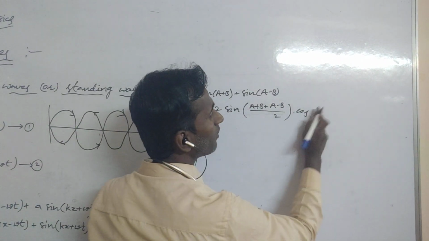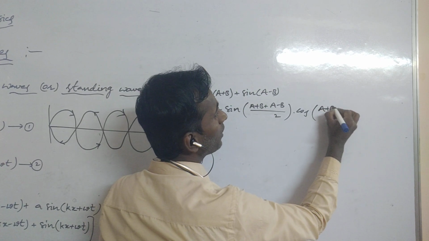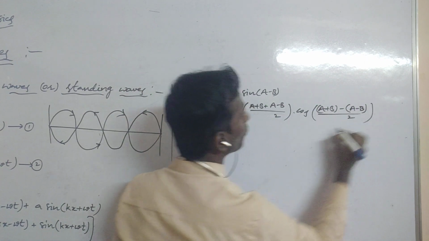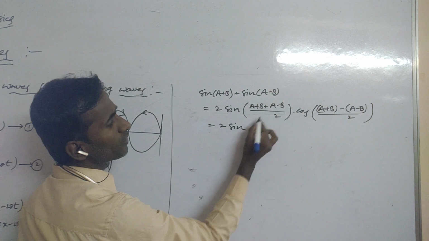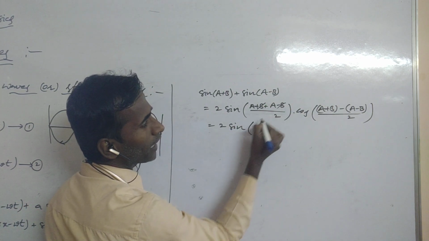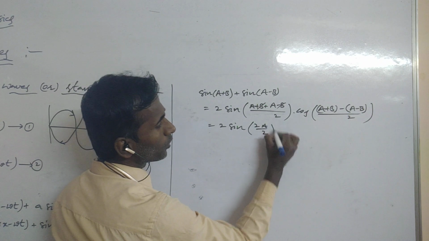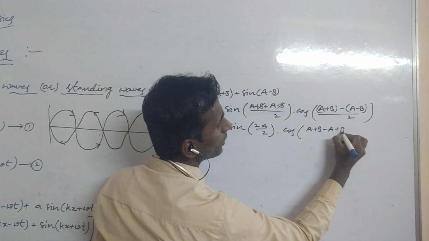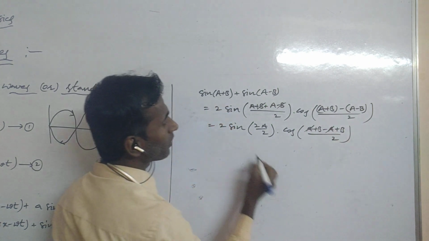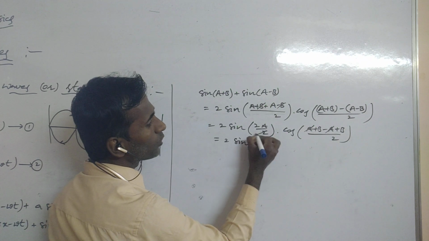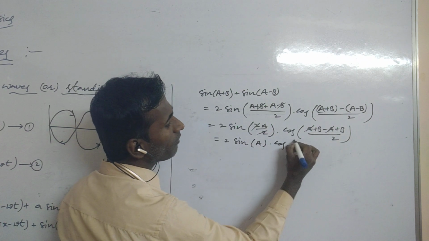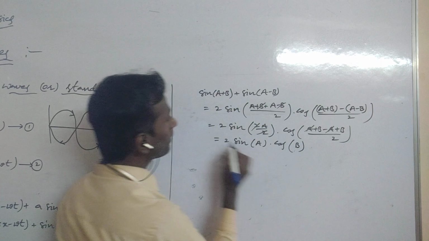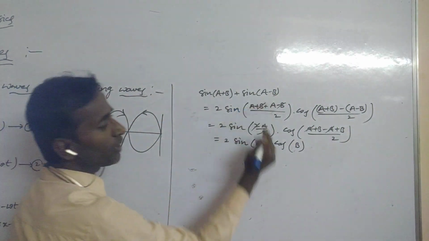(C minus D) by 2, what can we write here: (a plus b minus (a minus b)) by 2. So again we can write 2 sine of, here plus b and minus b cancel, a plus a is 2a by 2, into cos of (a plus b minus a plus b) by 2, meaning minus a and plus a cancel. So we get 2 sine a into cos b, since 2b by 2, the 2 cancels, gives only b. So this is the formula for sine of (a plus b) plus sine of (a minus b).